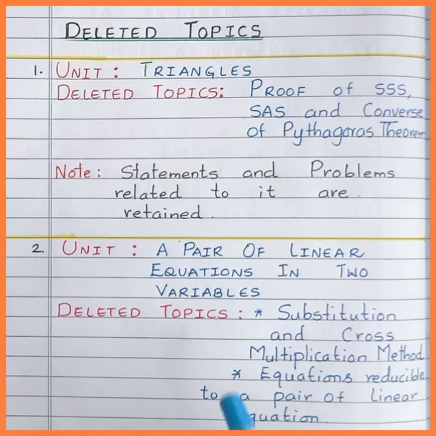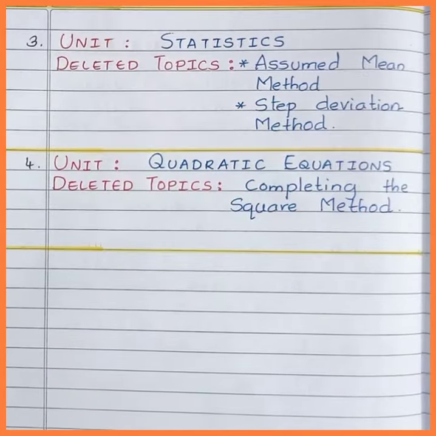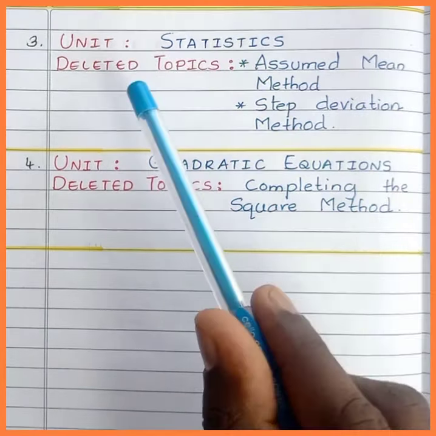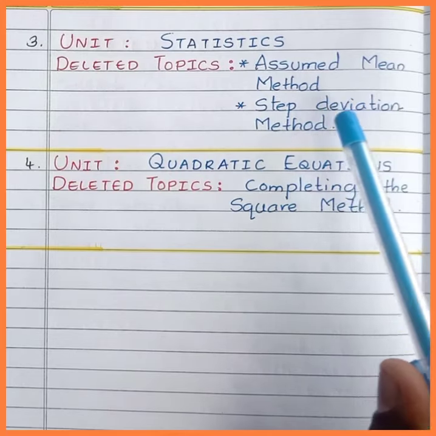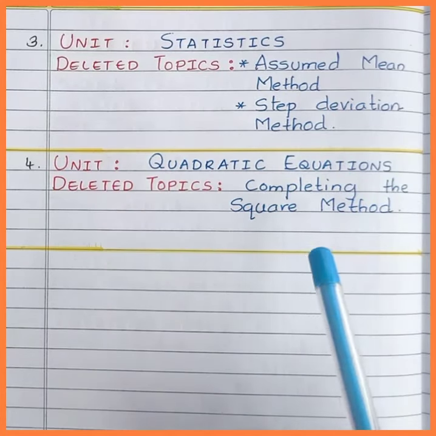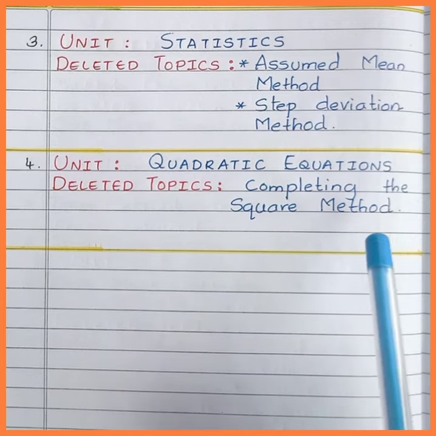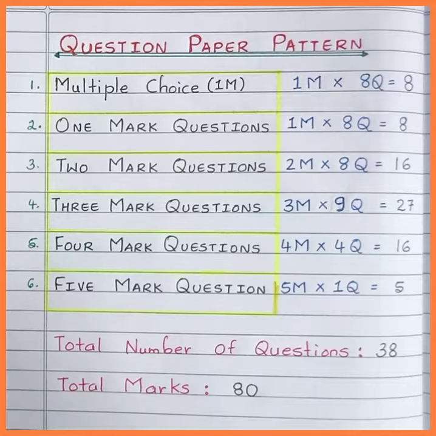Then substitution and cross multiplication method and equations reducible to a pair of linear equations are deleted from the unit a pair of linear equations in two variables. Then assumed mean method and step deviation method are deleted from the unit statistics, and completing the square method is deleted from the unit quadratic equations.